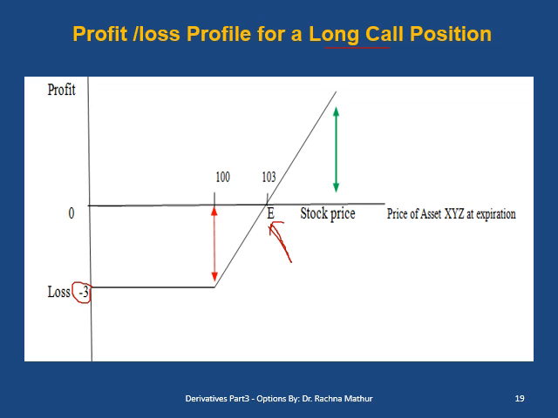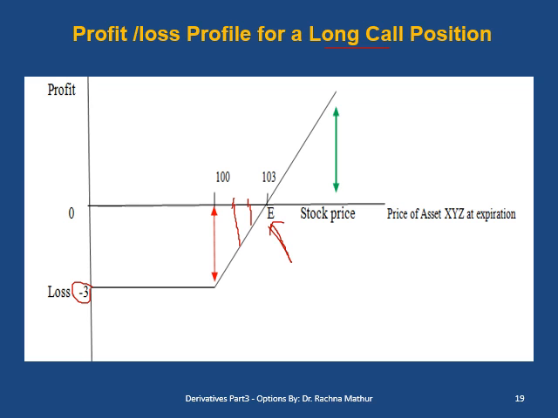Now what happens when the price goes down to 101 and 102? When the price goes down to 101, the loss will be minus 2. When the price goes down to 102, the loss will be minus 1 if the buyer exercises the option and minimizes the loss. But what happens when the price goes down to 100? The stock price is 100 and the option cost is 103.